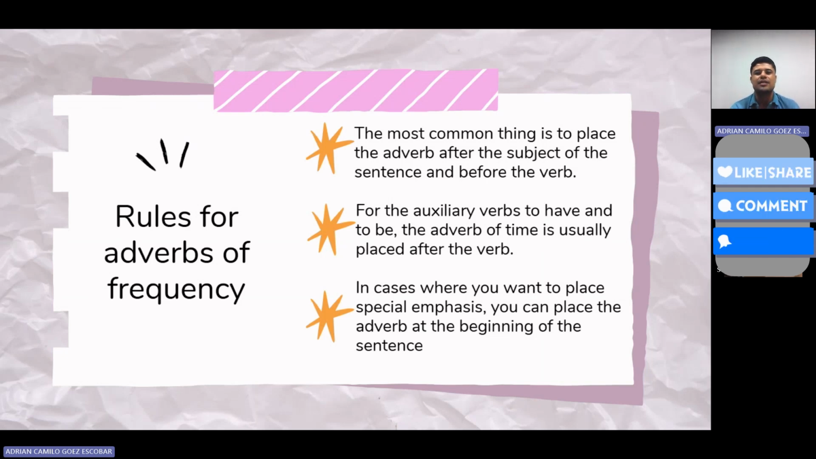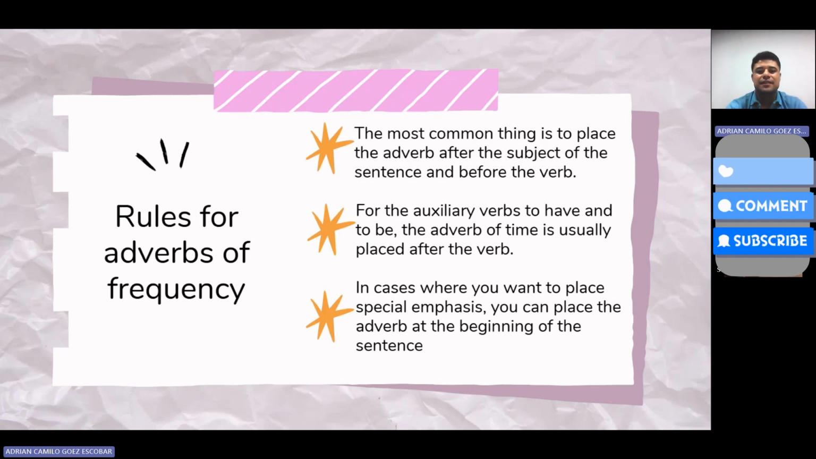Okay, the most important rule to learn is the position within the sentence, which varies depending on the type of verb. Let's look at some important rules. Okay, when the sentence uses the verb to be, am, is, are, was, were, as the main verb, the adverb of frequency is placed after the verb to be. Example, she is always late.